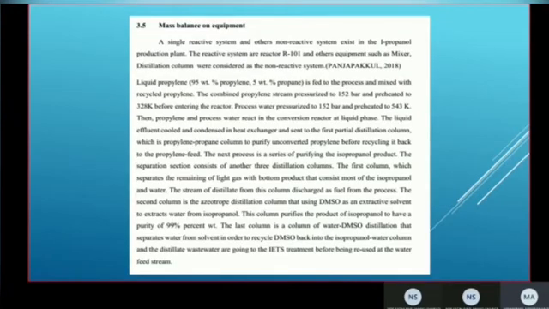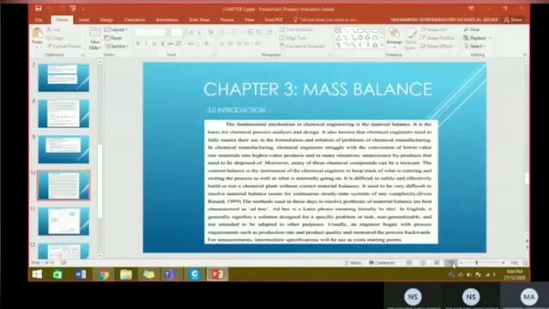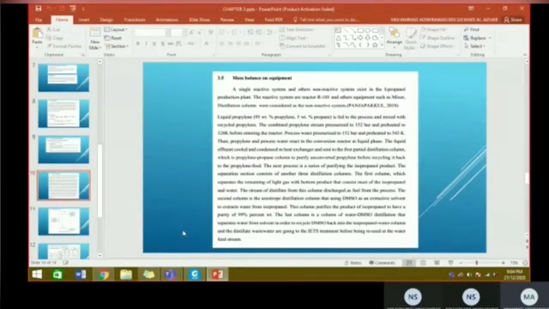For mass balance on equipment, we already made it, referring to a thesis before, but we have several problems regarding the simulation, so we need to redo the calculation on the mass balance.